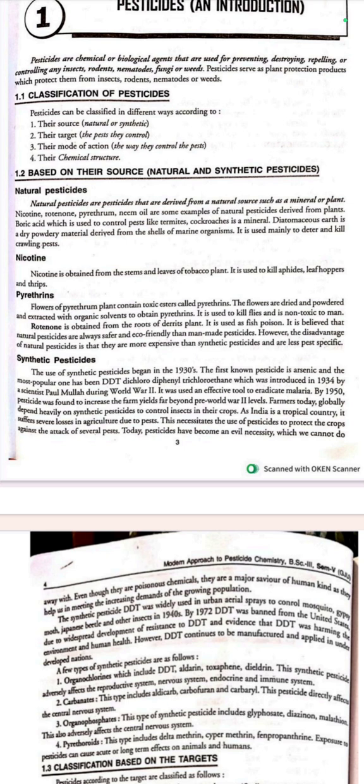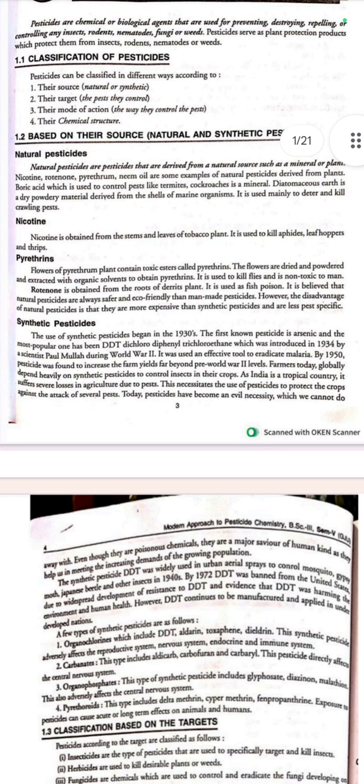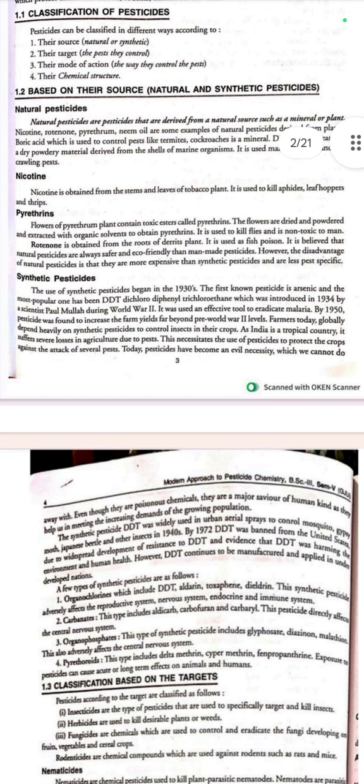Rotenone is obtained from the roots of the derris plant. It is used as a fish poison. It is believed that natural pesticides are always safer and more eco-friendly than man-made pesticides.